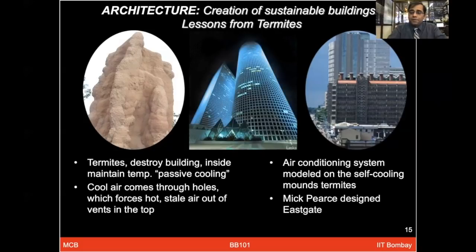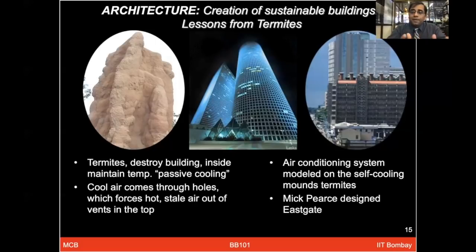Now the big building shown on the right side is the Eastgate building in Zimbabwe, which was designed with thought to how to maintain the electricity and air conditioning. An engineer, Mick Pearce, designed this building and thought about how best to reduce the air conditioning system, trying to mimic what he learned from the termites.